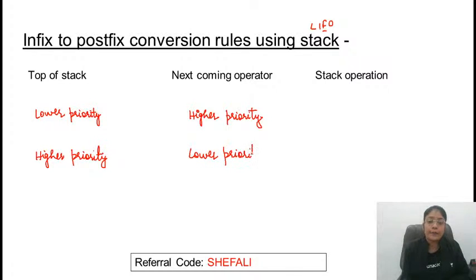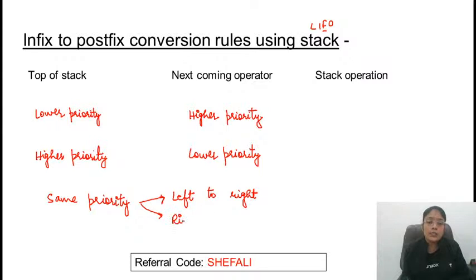Third case क्या होगा? Both the operators are having the same priority. On top of stack, whatever operator is present and next coming operator is also having the same priority. If that is the case, in that case, we need to consider the associativity. So associativity can be left to right or right to left. This is the main point, main concept in the conversion.